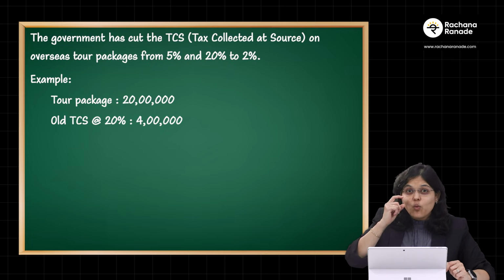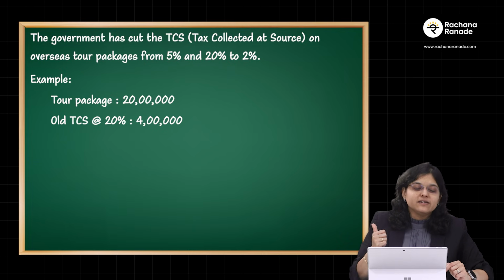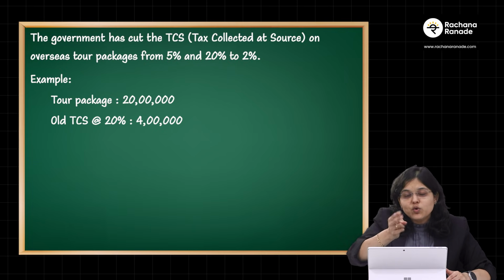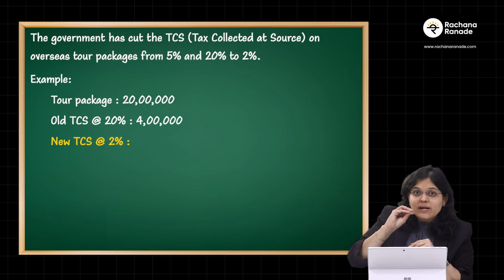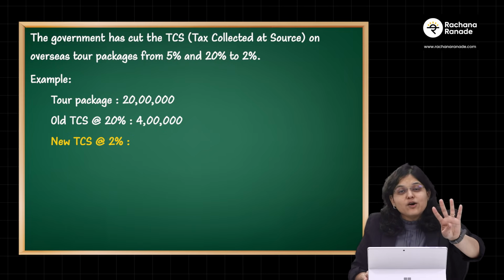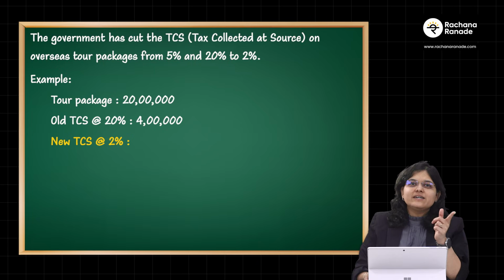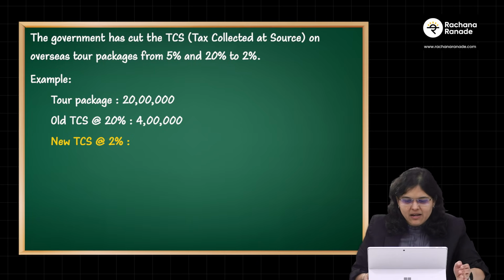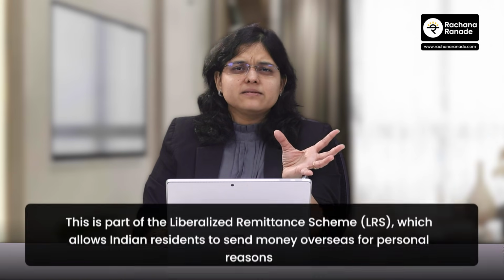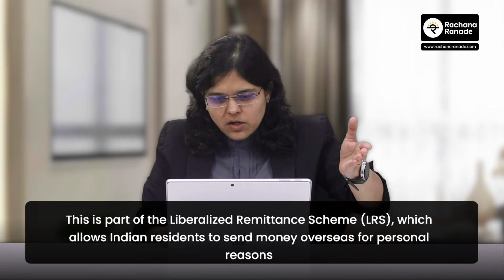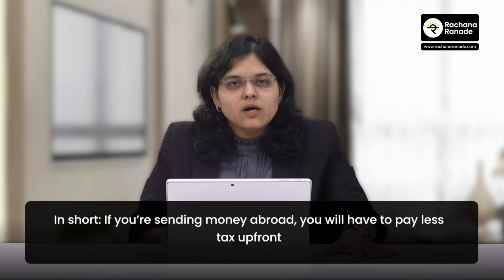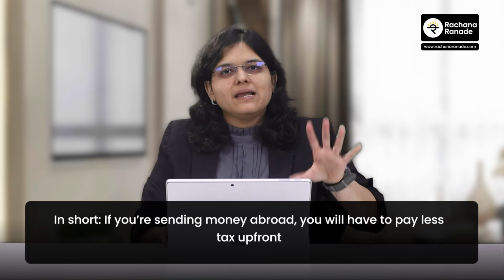So now what changes is that instead of 20% TCS, the TCS will be dropped to 2%. On that original 20 lakh rupees, where earlier TCS was 20%, which would have resulted in 4 lakh rupees additional outflow, now, because the TCS rate will be dropped from 20% to 2%, this will go drastically down to only 40,000 rupees. This entire part is a part of the Liberalized Remittance Scheme, or the LRS, which allows resident Indians to send money abroad. In short, if you're sending money abroad, now you'll have to pay less tax upfront.